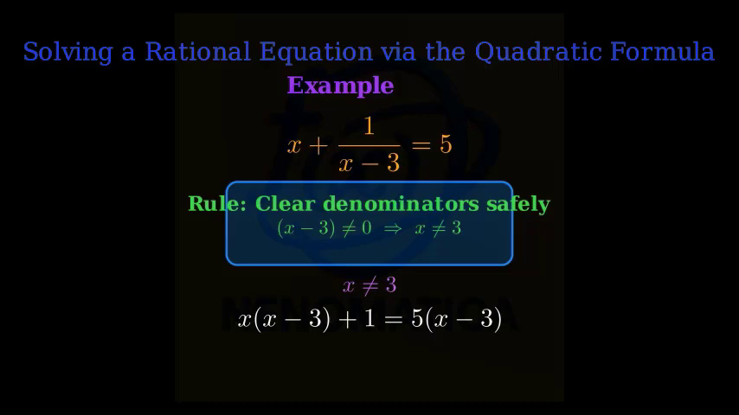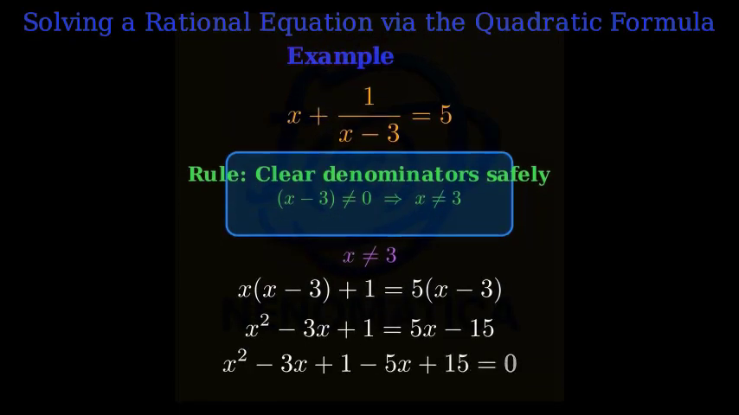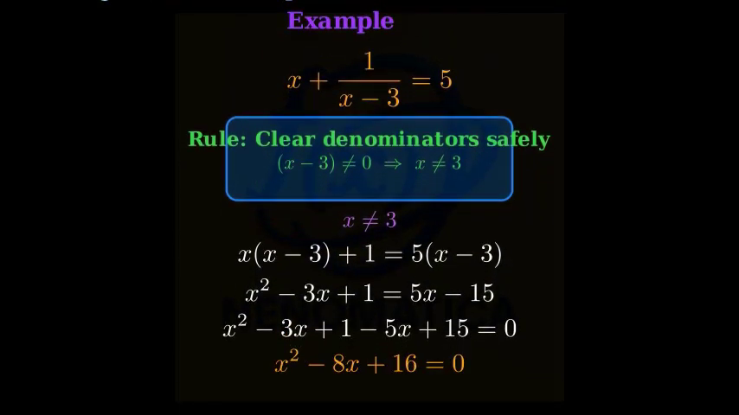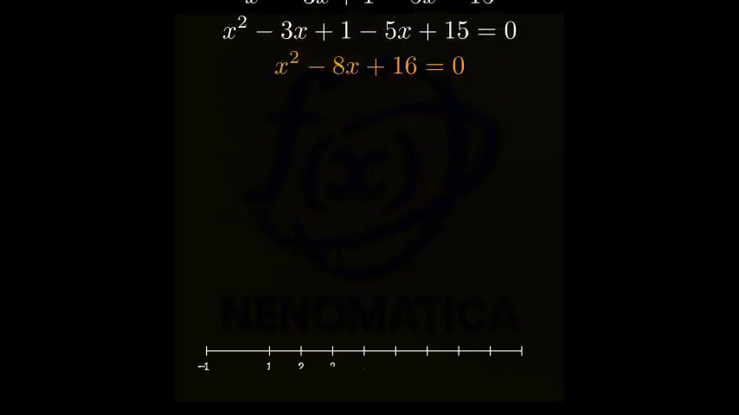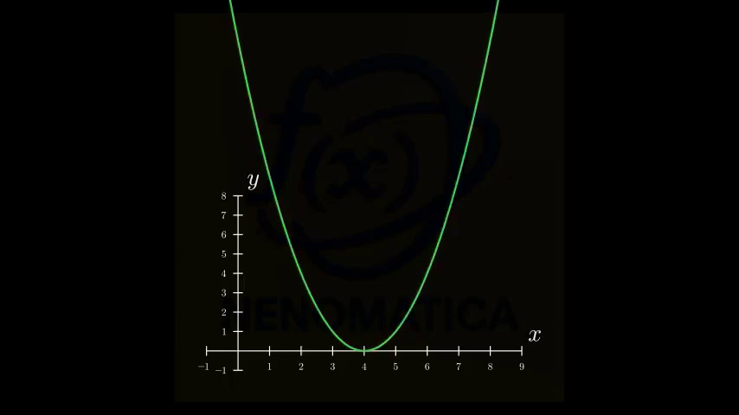Step 2. Expand and collect like terms. Expanding gives x squared minus 3x plus 1 equals 5x minus 15. Move everything to the left-hand side to get a standard quadratic: x squared minus 8x plus 16 equals 0. To build intuition, here is the parabola y equals x squared minus 8x plus 16. Notice it is a perfect square, with its vertex touching the x-axis at x equals 4.